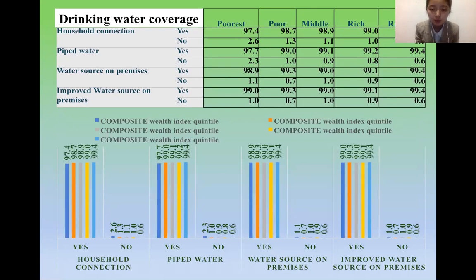For these different points, I think the most suggestion is for the improved water source on premise, because it has a very short difference between the richest and the poorest. But for household connection, there is too much difference between the richest and the poorest.